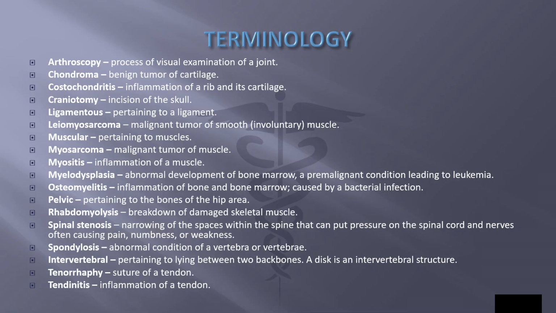Spino means backbones. Spinal stenosis is a narrowing of the spaces within the spine that can put pressure on the spinal cord and nerves. This often causes pain, numbness, or weakness. Spondylo means vertebrae. Spondylosis is abnormal condition of a vertebra or vertebrae. Vertebro means vertebra. Intervertebral is pertaining to lying between two backbones. A disc is an intervertebral structure.